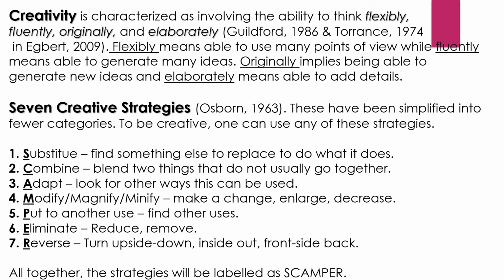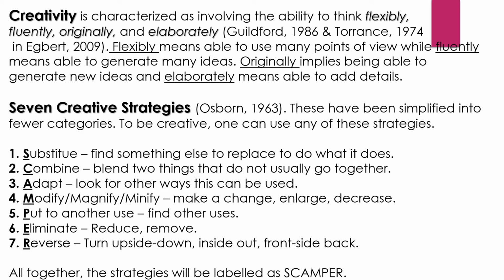Creativity. When we say creativity, it is characterized as involving the ability to think flexibly, fluently, originally, and elaborately. That is according to Guildford of 1986 and Torrance of 1974 in Egbert 2009. When we say flexibly, it means able to use many points of view. While when we say fluently, it means able to generate many ideas. And when we say originally, it implies being able to generate new ideas. And elaborately means able to add details.